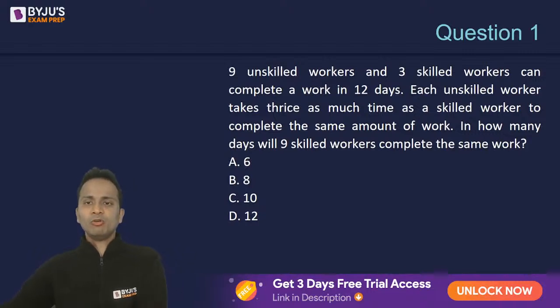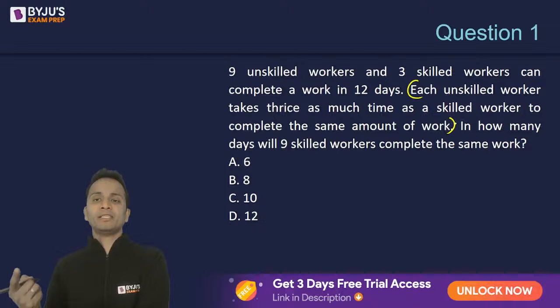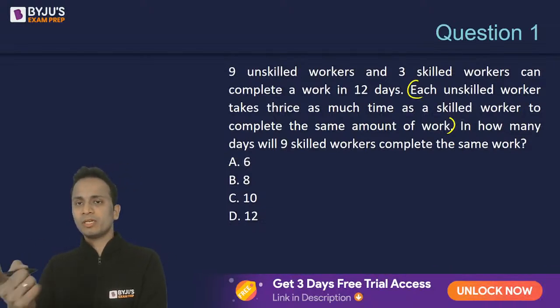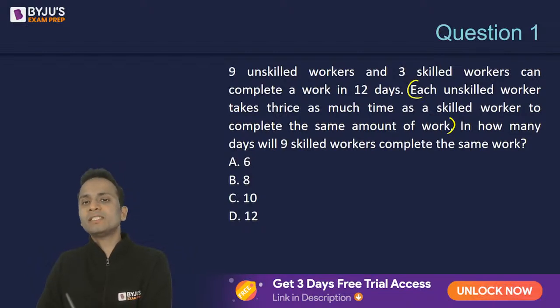Now, an important line that will establish the relation between the days taken by a skilled worker and an unskilled worker is this. They are saying that each unskilled worker takes thrice as much time as a skilled worker.